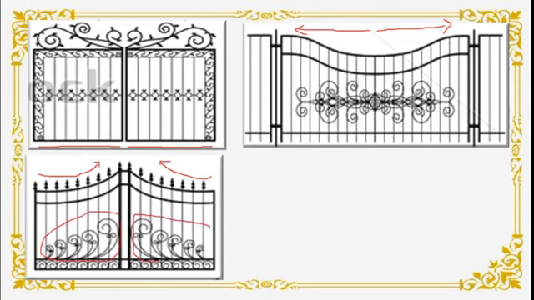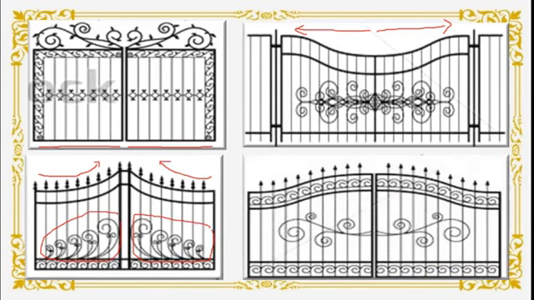Here we can see, okay? So this is also a pattern. Here also we can see one more pattern for the gate, isn't it? While you walk on the road, observe the gates, windows, doors. We can see the same pattern all over. On the gate it is left hand side and right hand side, and on windows also we can see the same patterns for all windows of the house. Okay.